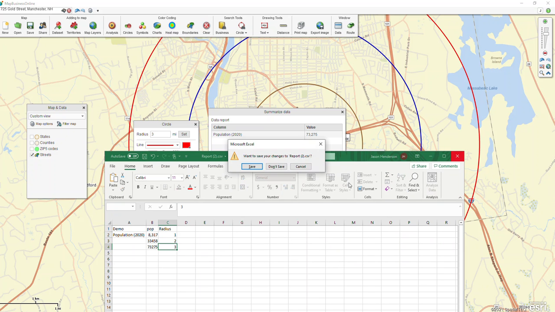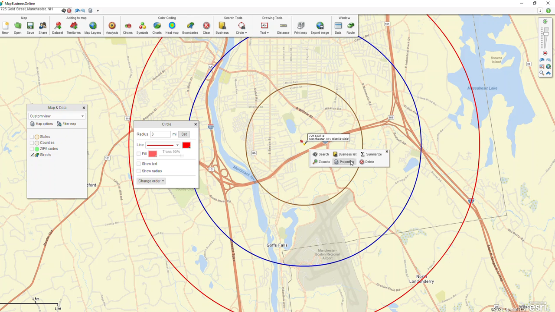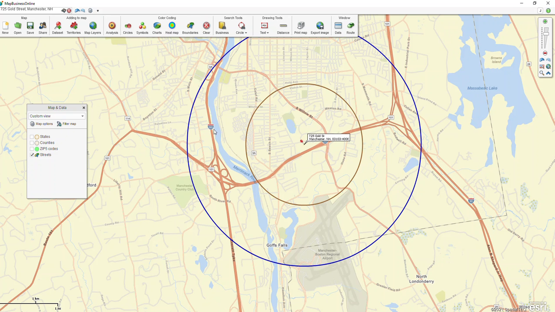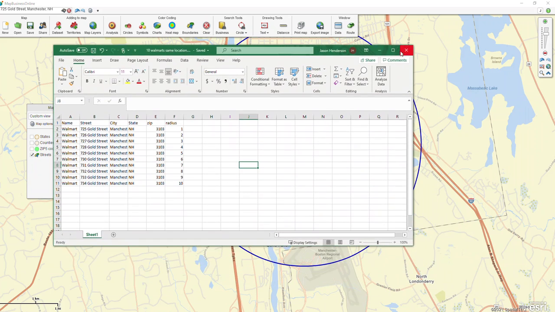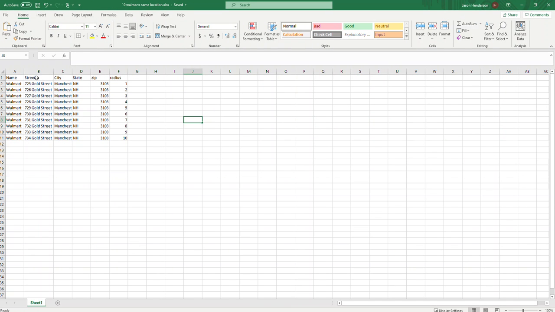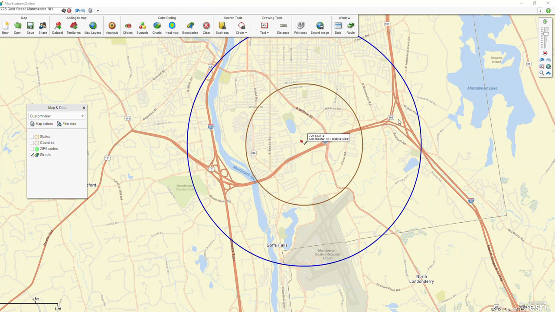Another way that you can do it is with our Pro version. It's kind of a little bit of a hack here. So what I've done here is I've created a spreadsheet. And you'll notice that I have the name, street, city, state, zip, and I threw in a radius column here. The hack part is that if I want 10 different radius around the same location, I'm just going to put in the address 10 times. And the only thing I'm changing is the radius field. And we're going to use that with Pro, our next tier version.